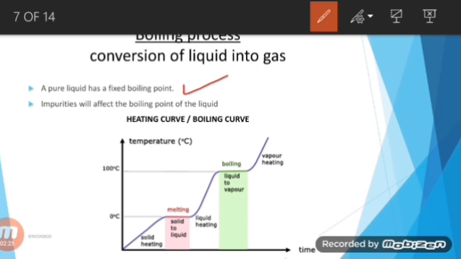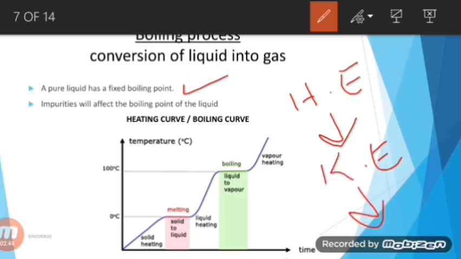So the question arises, what happens to the particles of liquid that is heated until it boils? Heat energy is absorbed by the particles of the liquid, and then that heat energy will be converted into kinetic energy, and that kinetic energy will lead the particles to move faster as the temperature rises. So their vibration will be greater, and when the temperature is high enough, the particles have enough energy to overcome the forces of attraction which are holding them together.